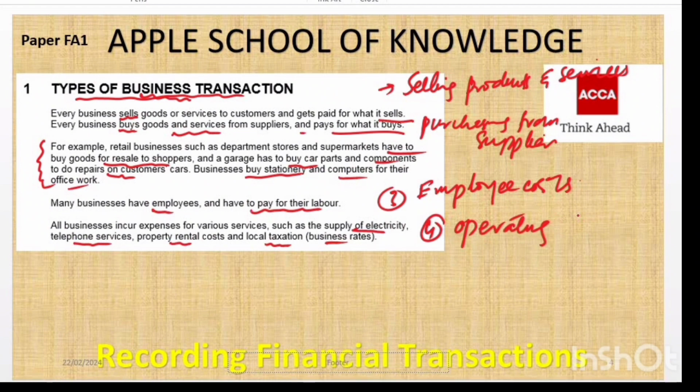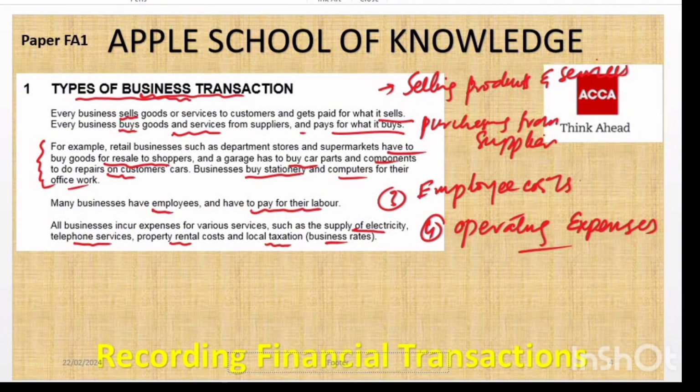You can also say operating expenses, which means that businesses have various other expenses necessary for operation. These include things like utility bills, electricity, water, communication services like telephone and internet, rent for property, and local taxes such as business rates. So these are the types of transaction.